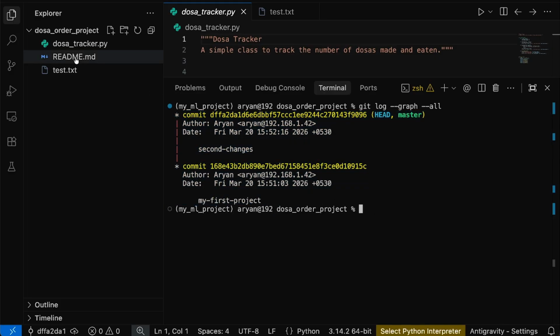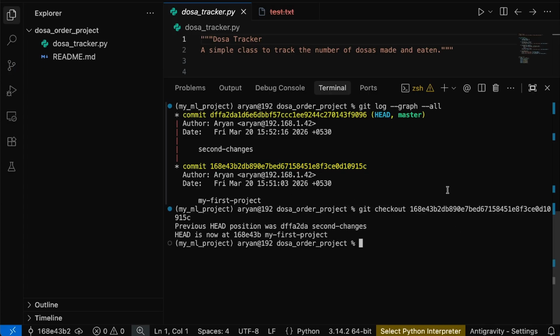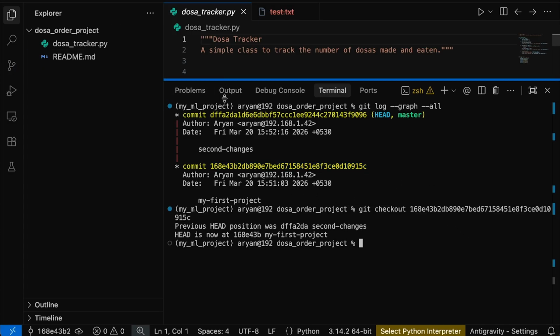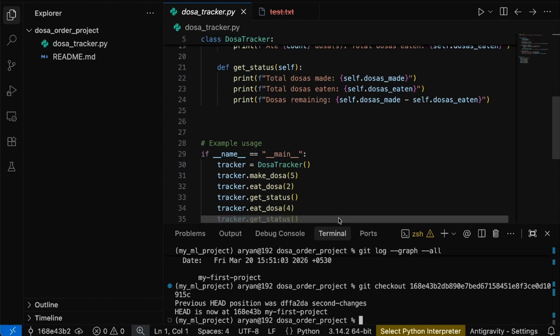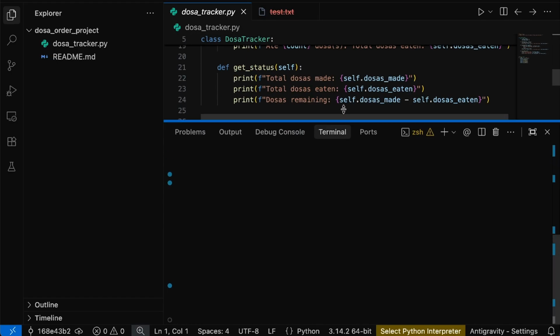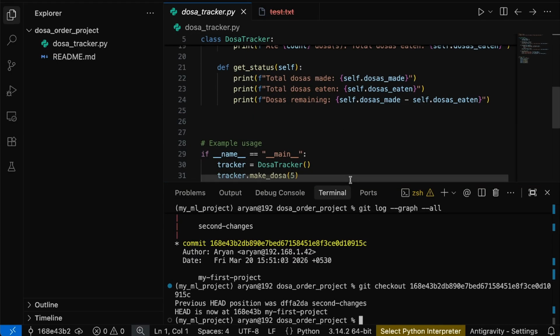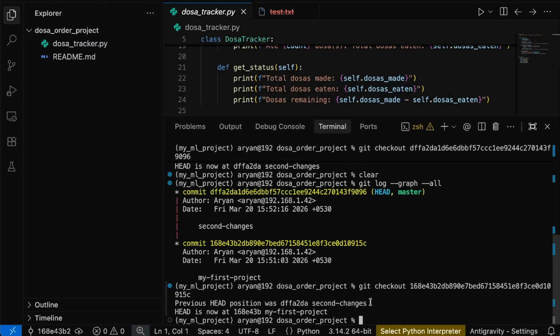Let's say Rohan wants to work on the first file again. How will he go? He will just run git checkout and then this commit ID. Now you can see that Rohan is currently working on this file. In this way, you save your project in a very individualistic manner. Let me clear this up.